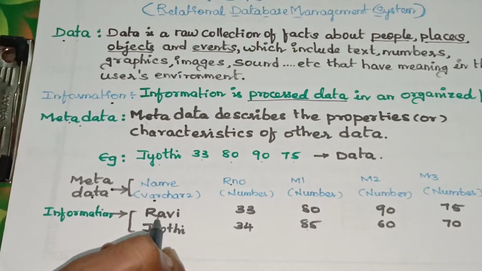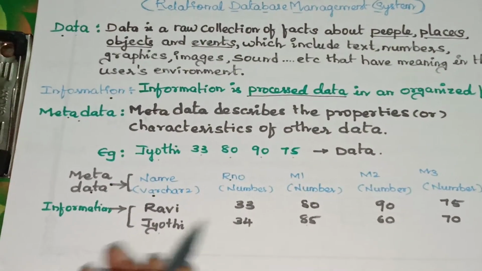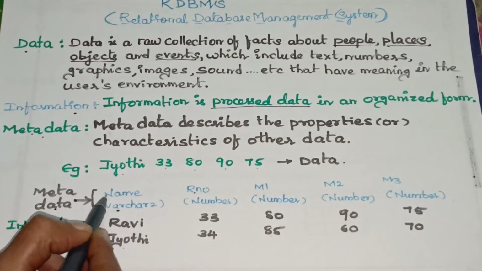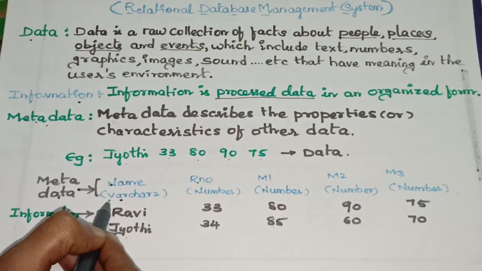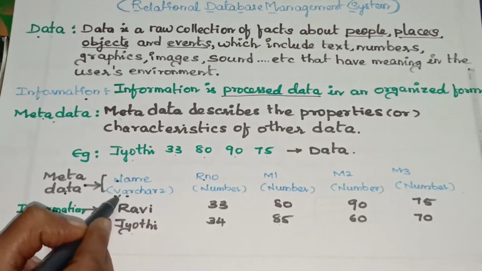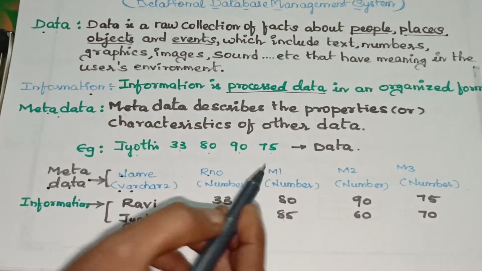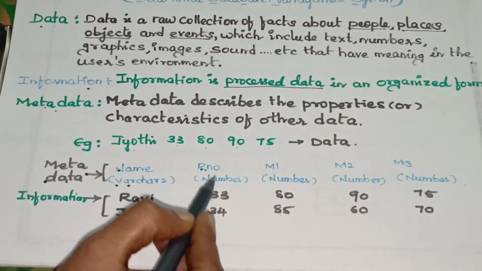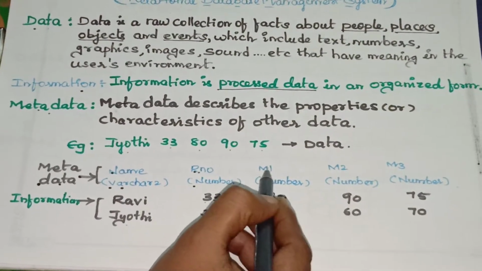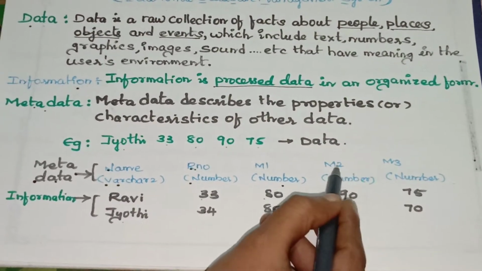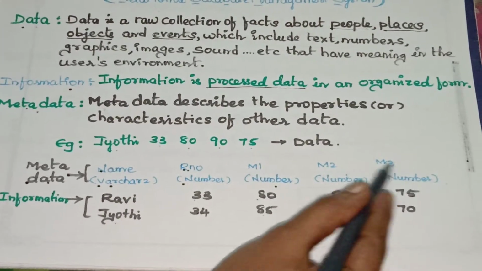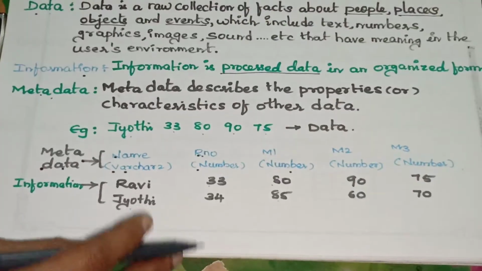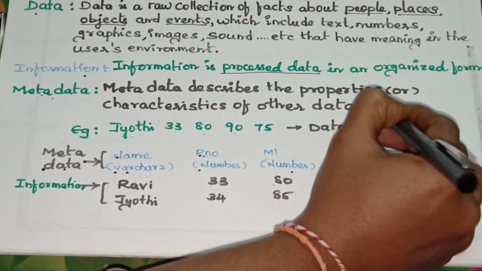Metadata describes the clear information of data. Here Ravi data is there, Jyoti data is there, but what type it is is not mentioned in the data. But when it is mentioned, name is of type varchar2. So when clear information is given, it is called metadata. And here also 33 is clear now, because it is mentioned in the metadata that it is a roll number, type number. 80 is marks, type number. 90 is marks, type number. When it clearly explains the data, it is called metadata. So simply we can call it data about data.